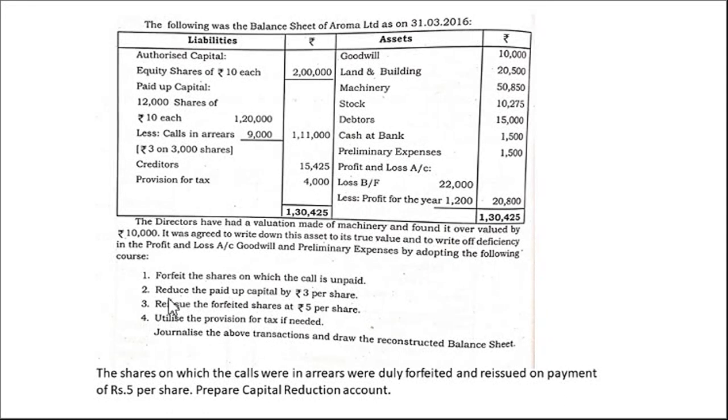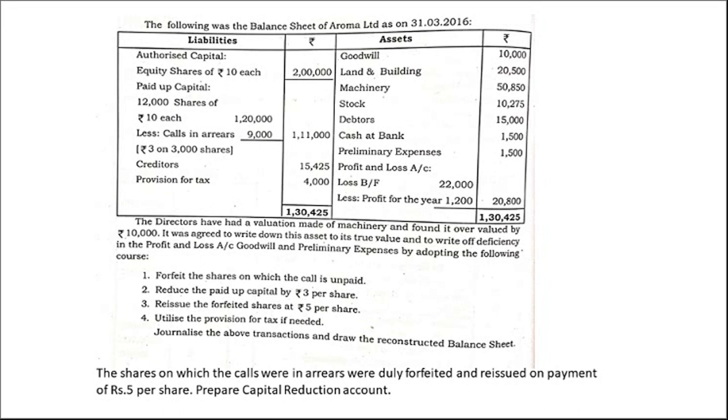Observe this very clearly. Here they have given reduce the paid up capital by 3 rupees per share. In the previous examples, they used to give a straight figure, for example, 10 rupees share got reduced to rupees 5. But in this, they have given reduce the paid up capital by 3 per share. This is net 3 rupees reduction. So you can write in either way.